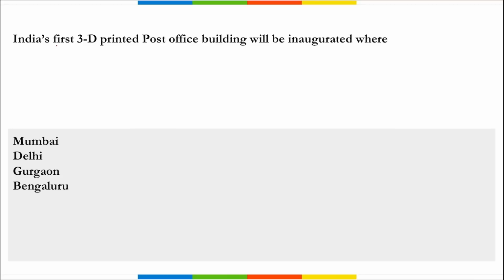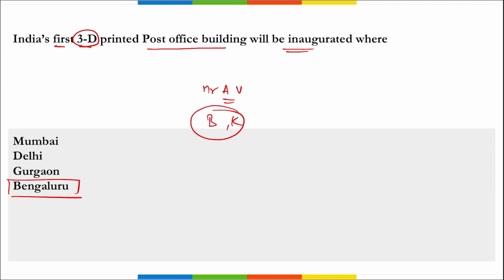Next, moving on, India's first 3D printed post office building will be inaugurated where? We are talking about India's first 3D printed post office building. Remember, it was inaugurated by Mr. Ashwini Vaishnav, who is a Union Minister for Railways, Communication and Electronics and IT. He inaugurated this 3D printed post office that is located in Bangalore. And Bangalore is in Karnataka. So the correct option here becomes option 4.